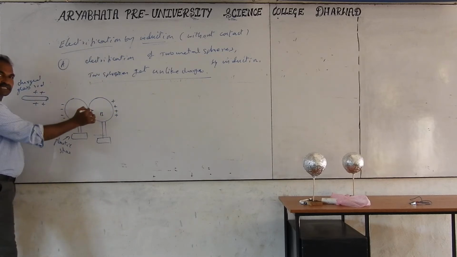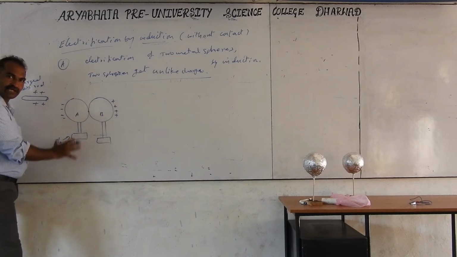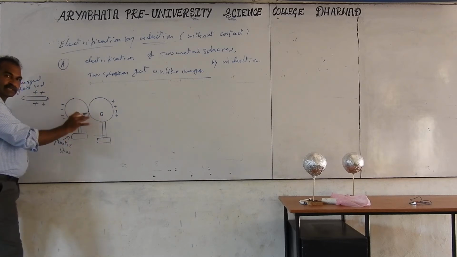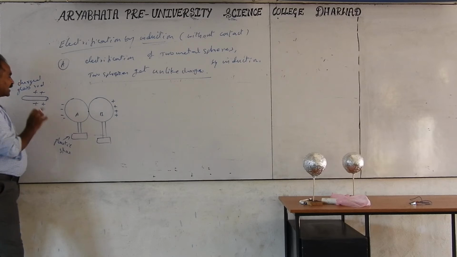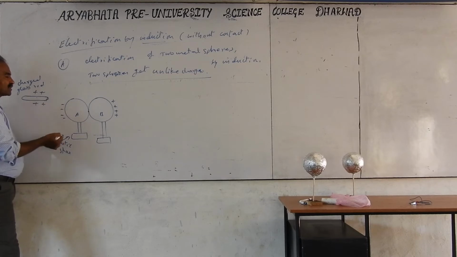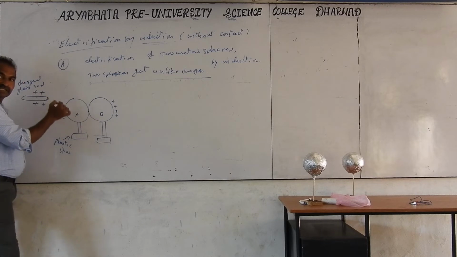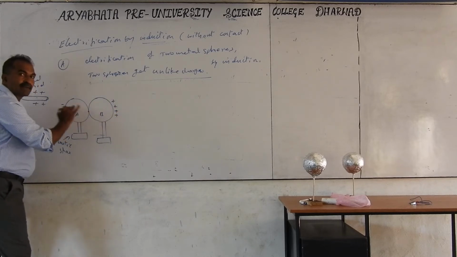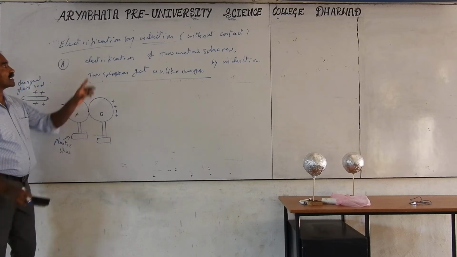Here, in the two spheres method, you must use two spheres on insulated stands. First you keep them in contact and keep the charged glass rod close to the first sphere. Then this charged glass rod automatically induces unlike charge. If the rod is positive, the near side becomes negative, because unlike charge is induced on the near side, and far away you get the like charges. By what method? Without touching, that method is called induction.